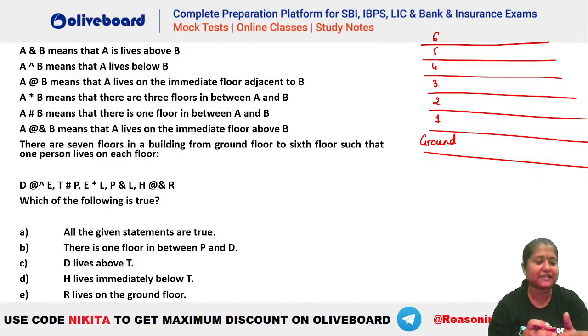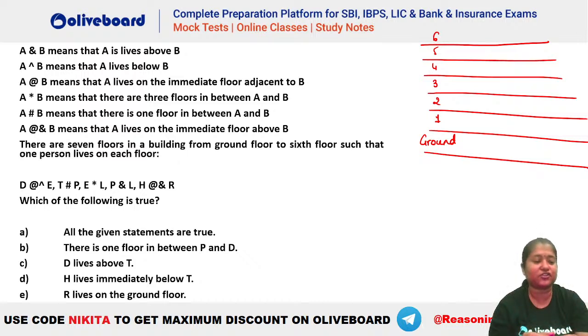Anyone? किसी का आंसर आया? What should be the answer in here? C. D lives above T. Done.